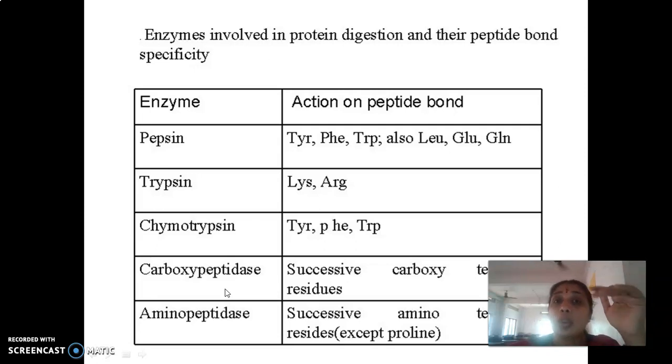While sucrose will be there, lactose will be there, right? Maltose will be there, and maltotriose will be there. So how is the digestion of those carried out? They are carried out by the intestinal enzymes, or the enzymes present in the intestinal juice, like the disaccharidases: sucrase, lactase, maltase, etc.